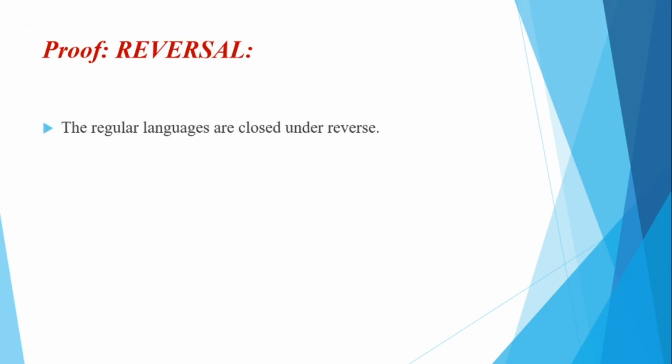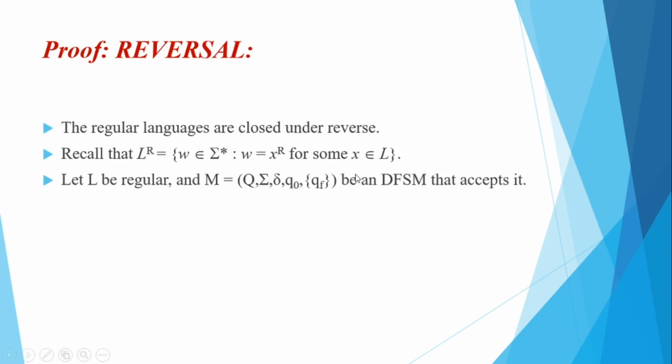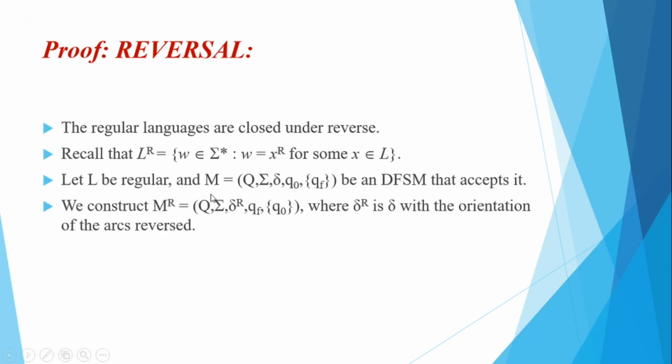Next is reversal. Regular languages are closed under reverse. So let's recall that L reverse is equal to the set of W belonging to sigma star, such that W equals X reverse for some X belonging to L. Let L be regular. If L is regular, there exists a DFSM M equal to (Q, sigma, delta, q0, QF), which accepts it.